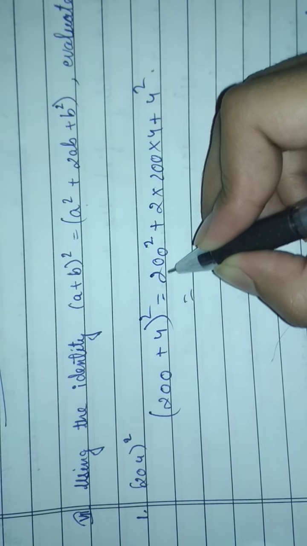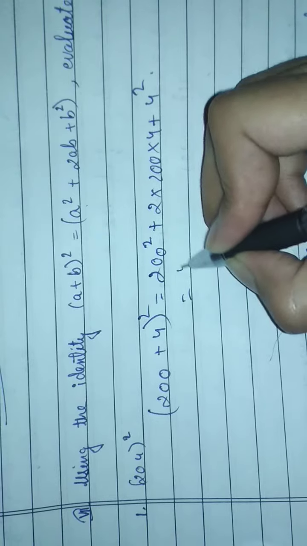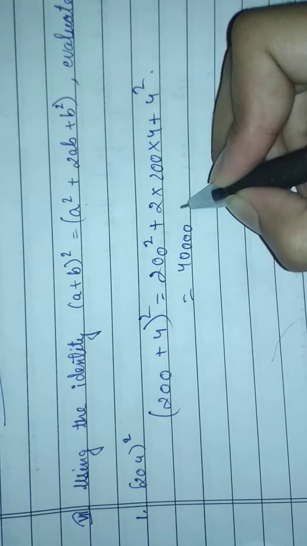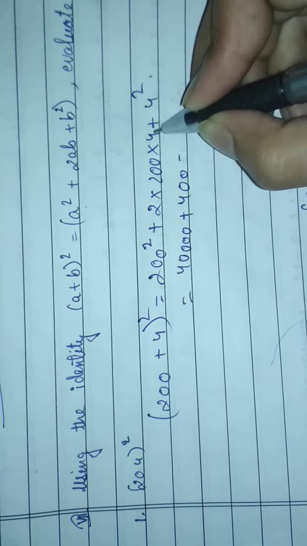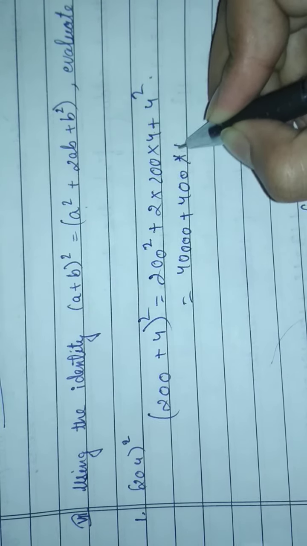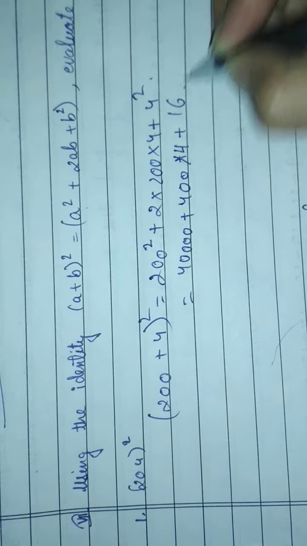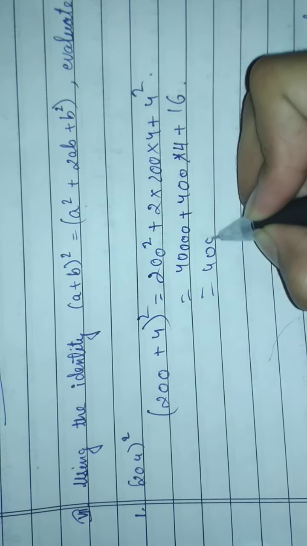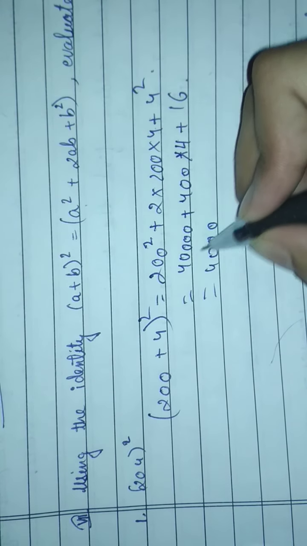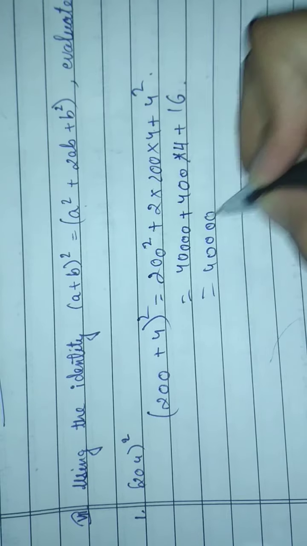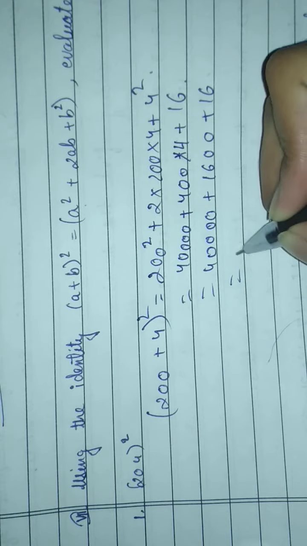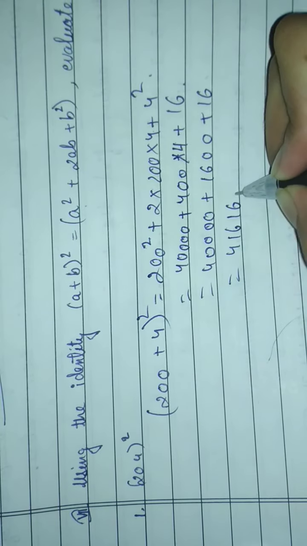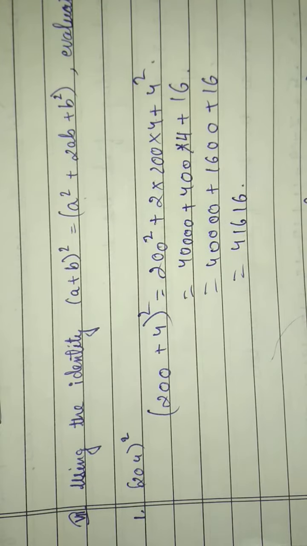So 200 squared is 40,000, plus 2 into 200 into 4 is 1600, plus 4 into 4 is 16. Your answer will be 41616. Okay, in this way we solve this.